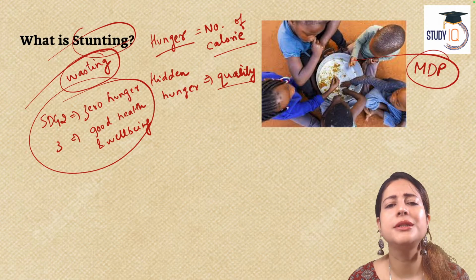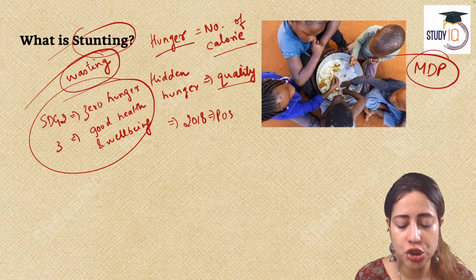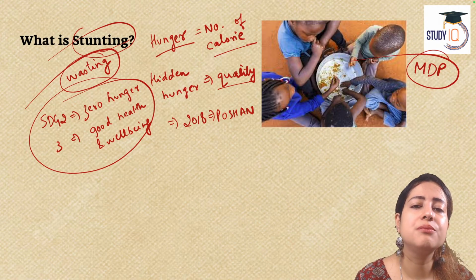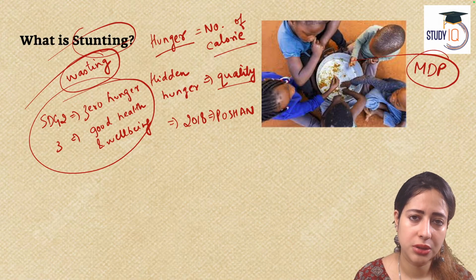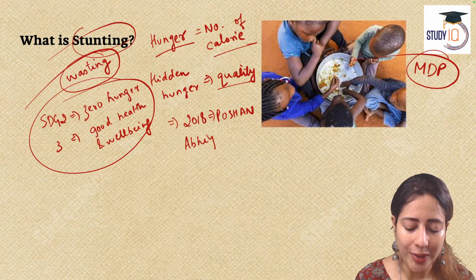Now, India also, inspired by these targets, had initiated back in 2018 its very ambitious Poshan Abhiyan. Poshan Abhiyan means Eat Right Mission, Food Mission, Nutrition Mission.